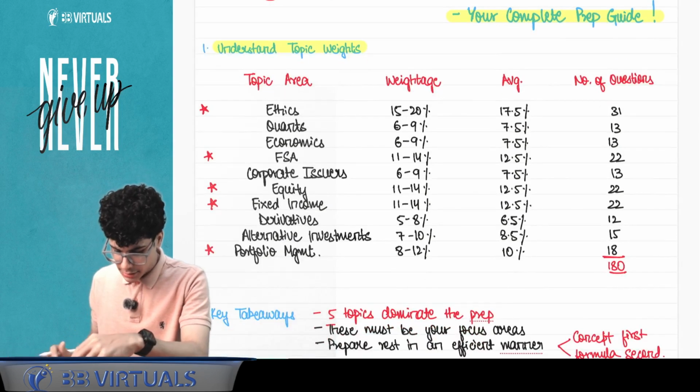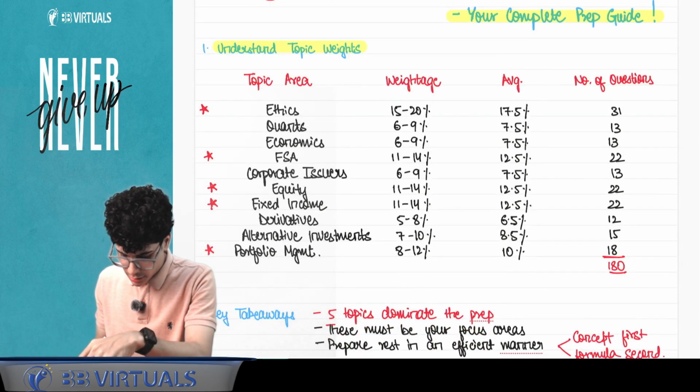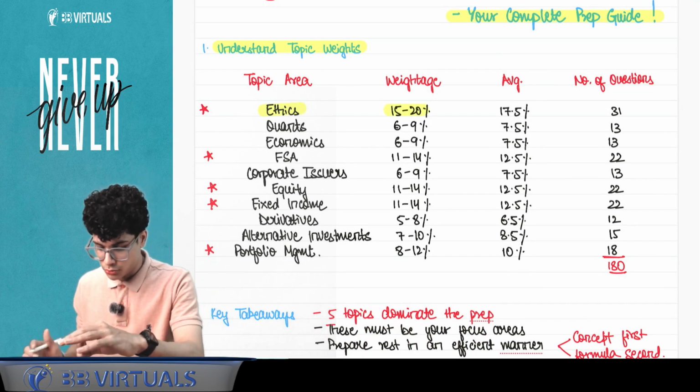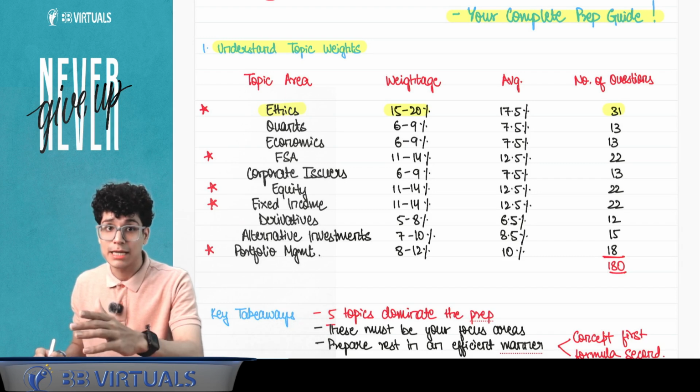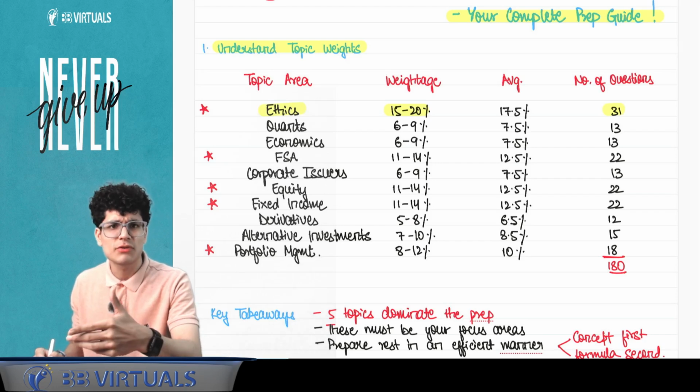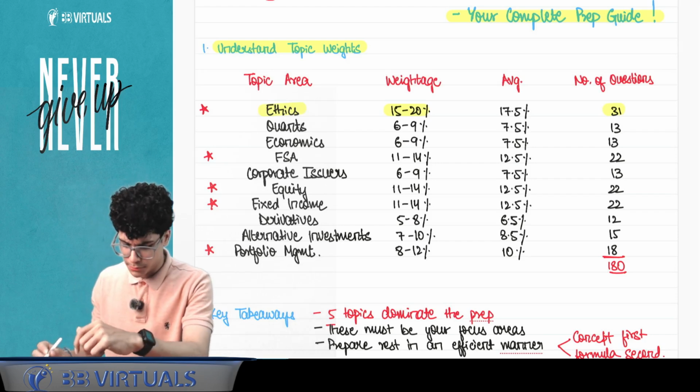So let us get started. First is ethics. So ethics की कितनी weightage है? It is almost 15 to 20%. So if we take an average, it is 17.5. So you can see almost 30 to 31 questions in both your sessions, AM as well as PM sessions. So in totality, you'll have 30 questions. It could be 15, 15, or it could be a different distribution.